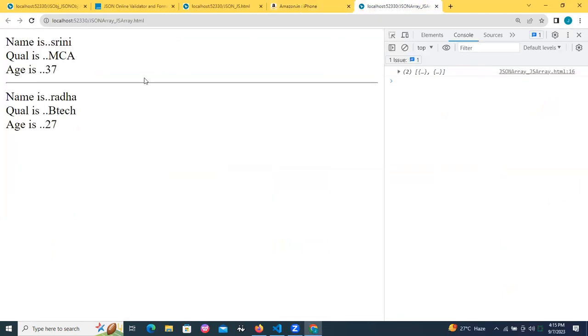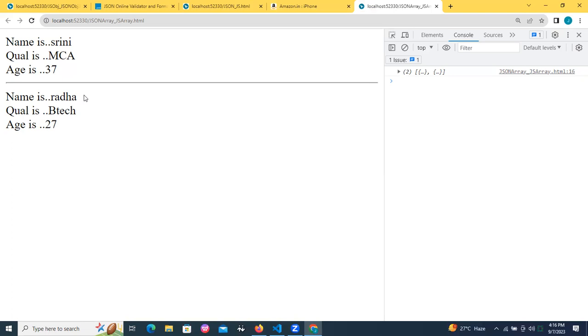This one you can see, Srini and Radha. For example, I can go for a complex object. In tomorrow's session, I'll go for the complex object. I'll take some employees, some students, some teachers. Teachers related one array I will create. Students related one array I will create. And employees related one array I will create.